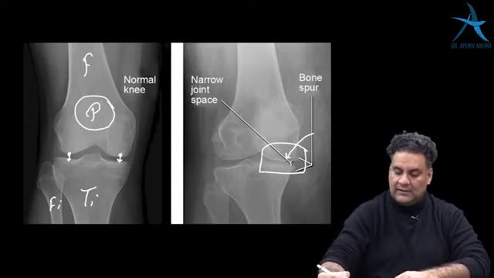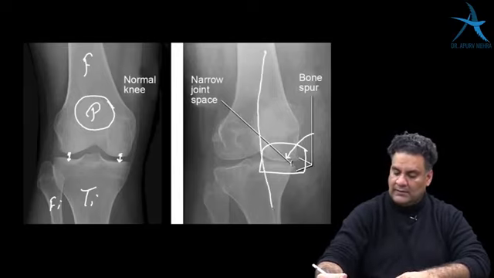Not only reduced, if you look at the axis of the bone, the distal part goes medially, that is towards the midline. When the distal part goes towards the midline, it's called varus, and when the distal part goes laterally, it's called valgus.